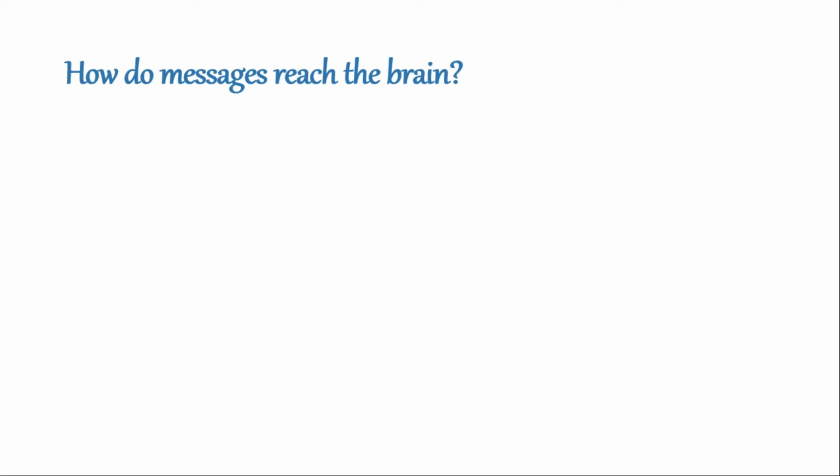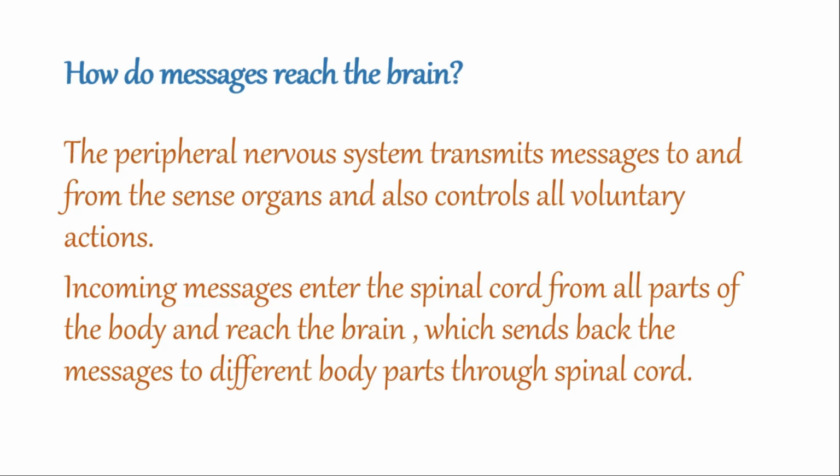So how does the message reach the brain? The peripheral nervous system is transmitting the message to and from the sense organs, and also it controls all the voluntary actions like if you are writing, walking, swimming, cycling, etc. And the incoming messages enter the spinal cord from all parts of the body and reach the brain, which sends back the message to different body parts through the spinal cord, and it tells you what has to be done next.